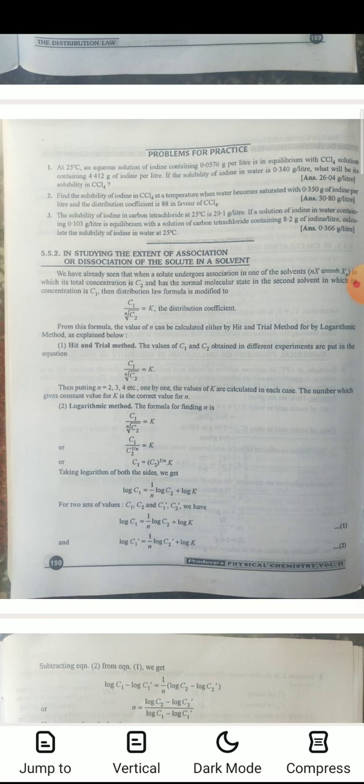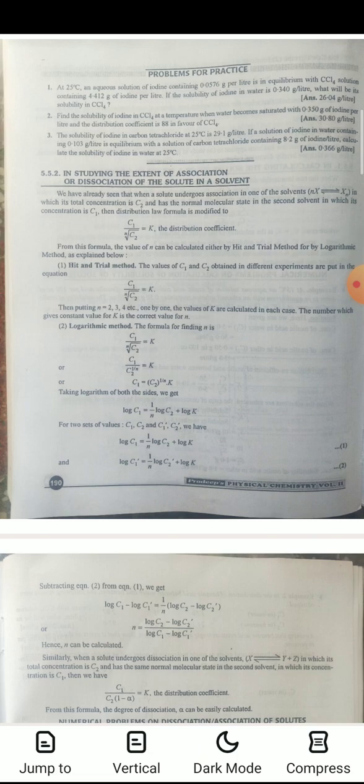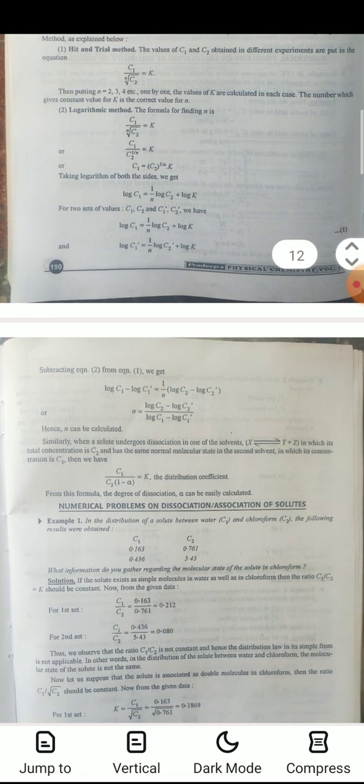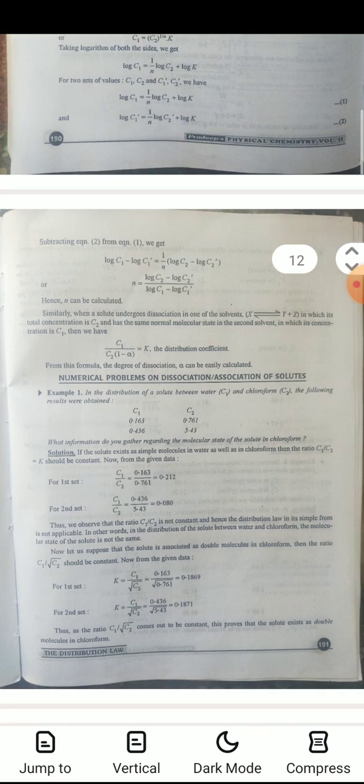Taking logarithm of both sides, we will get log C1 equals 1 by n log C2 plus log K. From two sets of values C1, C2 and C1 dash, C2 dash, we have log C1 equals 1 by n log C2 plus log K. Log C1 dash equals 1 by n log C2 dash plus log K. Subtracting these equations, we will obtain log C1 minus log C1 dash equals 1 by n into log C2 minus log C2 dash. So n equals log C2 minus log C2 dash divided by log C1 minus log C1 dash. Hence, n can be calculated.